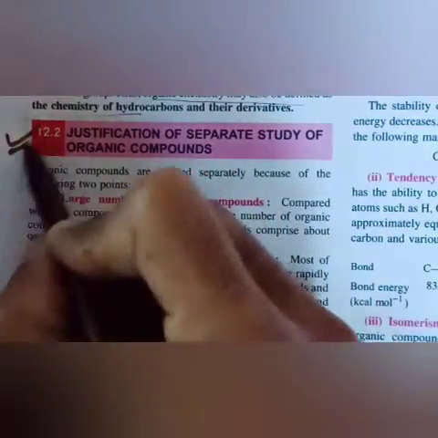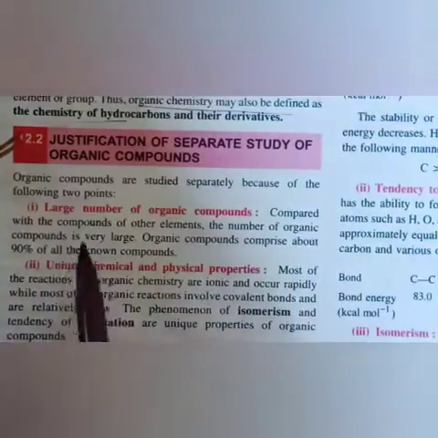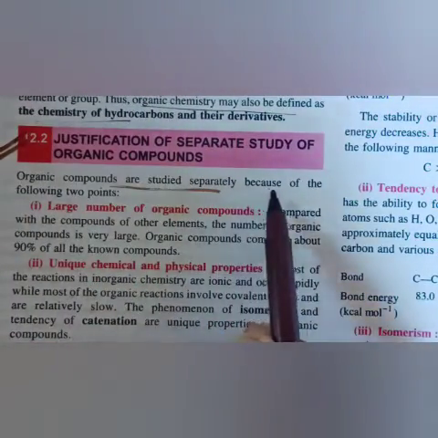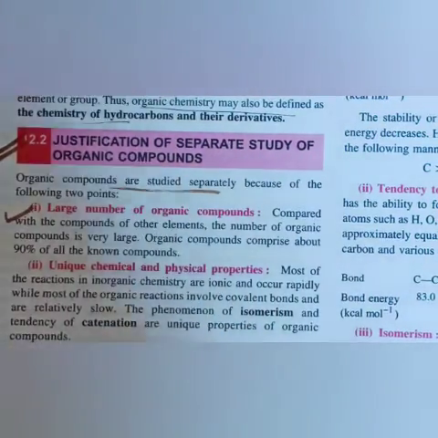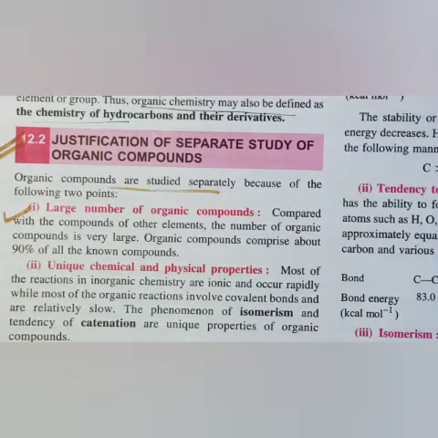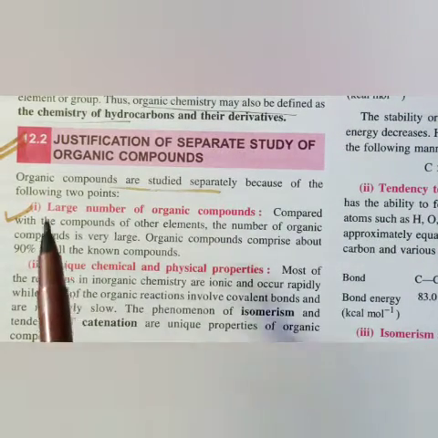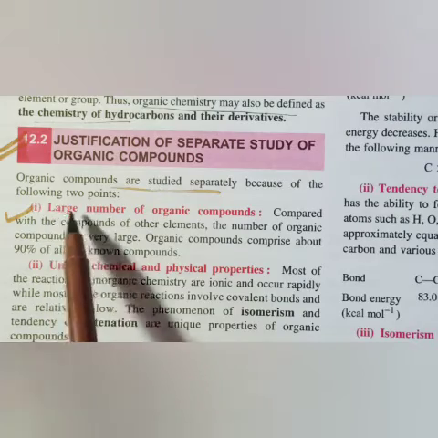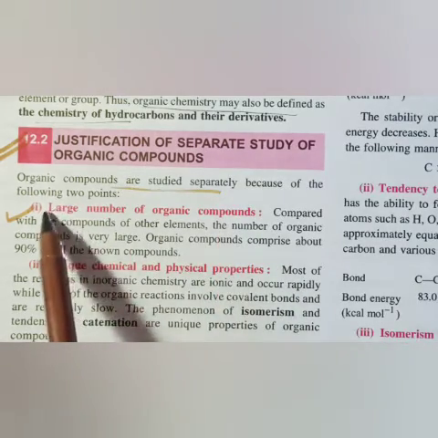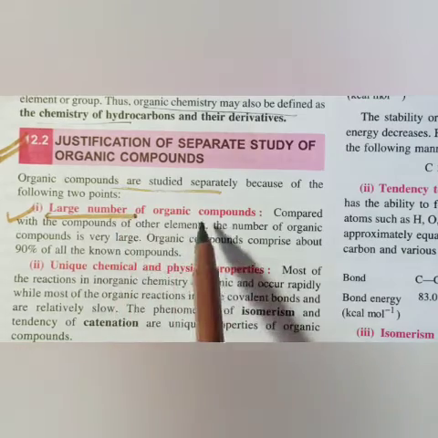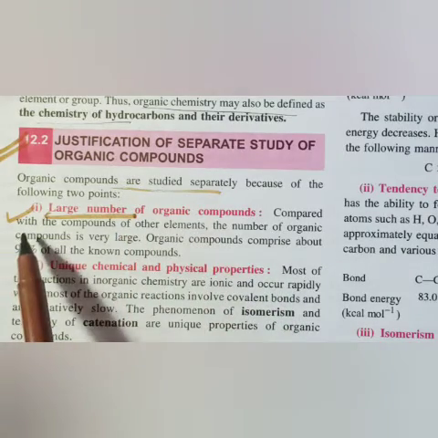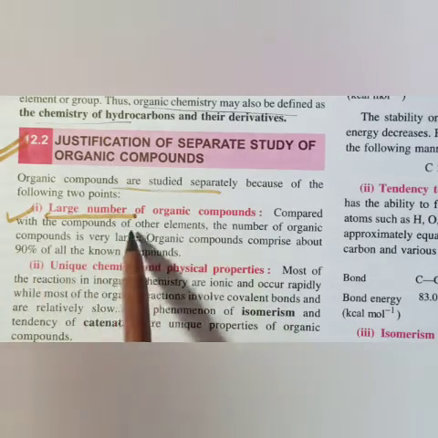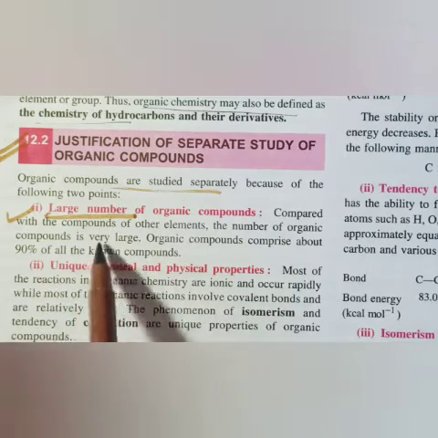So we will talk about the justification according to my book. Organic compounds are studied separately because of the following two points. Why are organic compounds studied separately? Because of these two special points. Number one, the large number of organic compounds. Large number means the variety of organic compounds in our surroundings. If we compare it with the compounds of other elements, the number of organic compounds is very large.